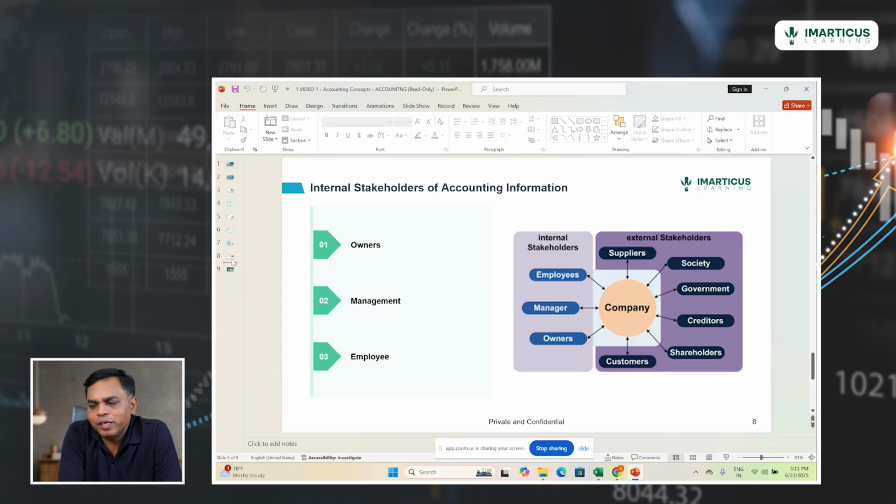Another important stakeholder is employees. Employees would like to know how the company is performing for their job security. So these are some of the internal stakeholders who require the accounting information. To summarize, we looked at what is accounting, why accounting is required, and who are the internal and external stakeholders for accounting.